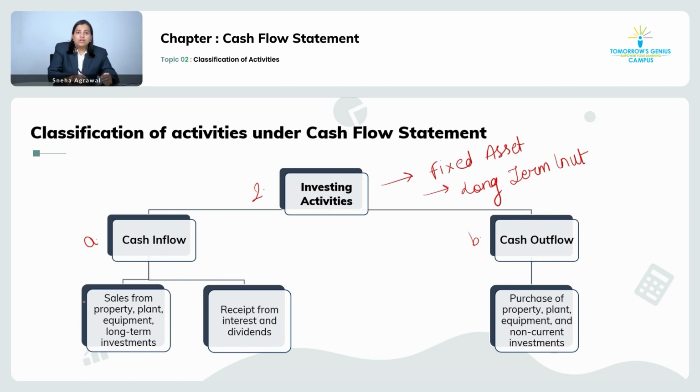What are the inflows? When you sell the property, your land, building, equipment, and long term investment, right? And any income which you earn, like if I have invested in land, and if you give it on rental basis, the income which you earn on the land is nothing but cash inflow from the investing activity.